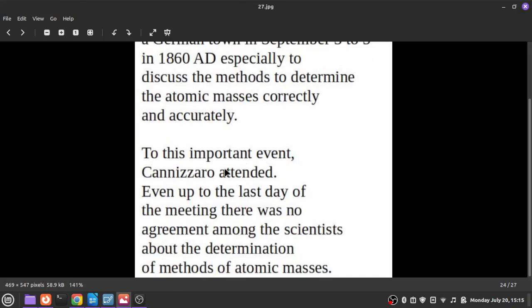But even though the conference was conducted for three days, even on the last day, the scientists were not reaching a general agreement on the determination of atomic masses.